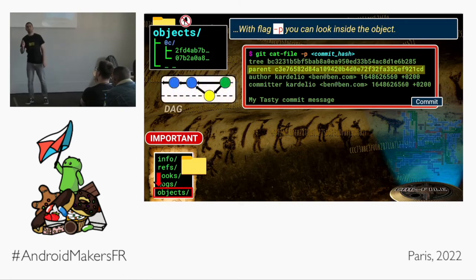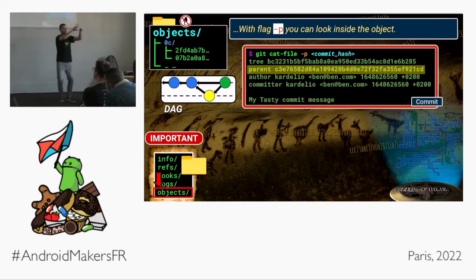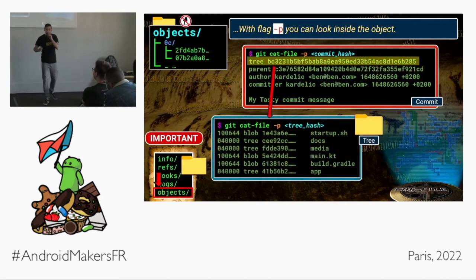And important to know, in Git, all commits have a reference to their parent commit, where they came from, the commit just right before them. This is called a DAG, a directed acyclic graph, which means that there can never be any circular dependencies, and it also means that you can take any commit in the commit history and find your way from parents, parents, parents, all the way back through to the start of time. Yes, the start of time. And as promised, inside the commit object there is a reference to a single tree object.